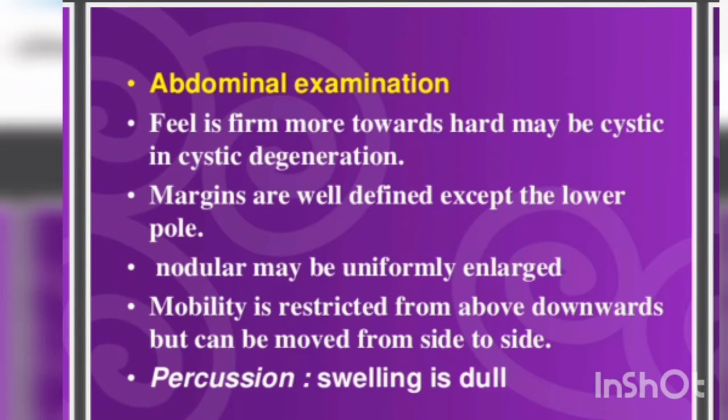Now what is the abdominal examination we're going to conduct? We feel it firm, and it is towards the heart, maybe cystic, from a cystic degeneration.